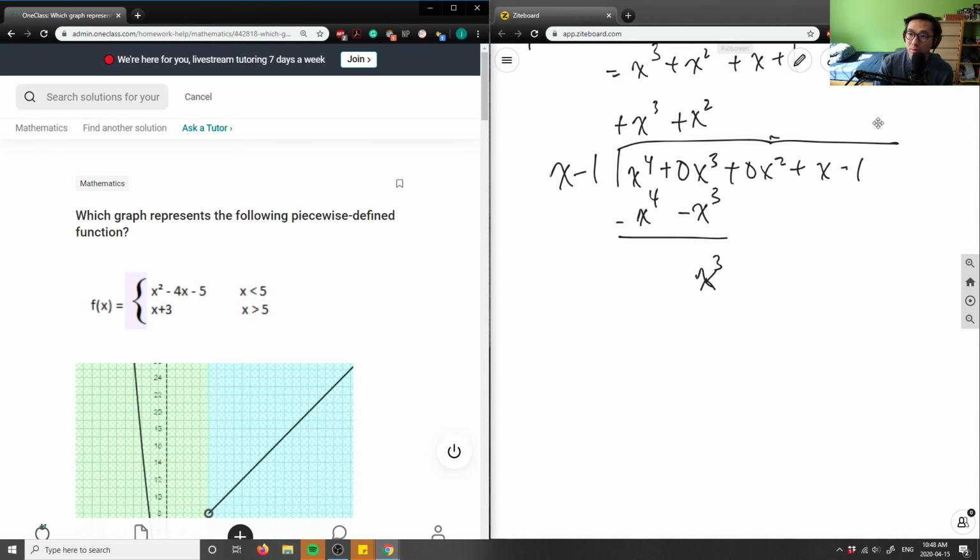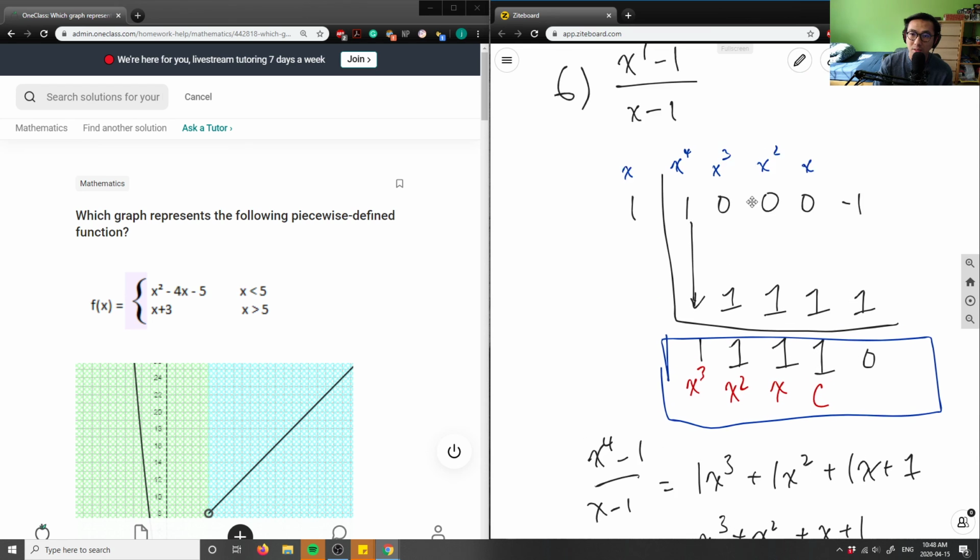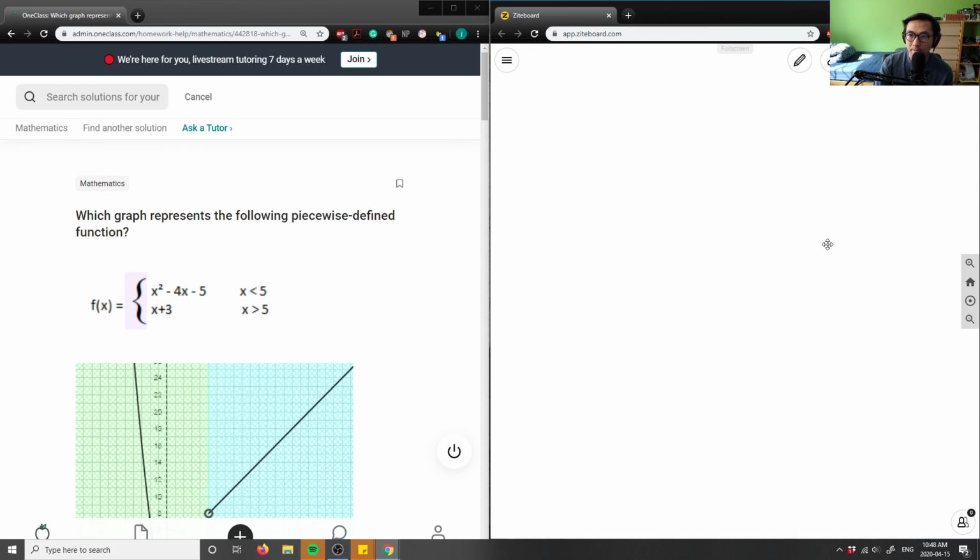Okay, let's do this function here. So this is number 7 now. Doing okay for time, I think. Piecewise functions: I have f of x equals, this is the piecewise function, x squared minus 4x minus 5 where x is less than 5, and then x plus 3 where x is greater than 5.